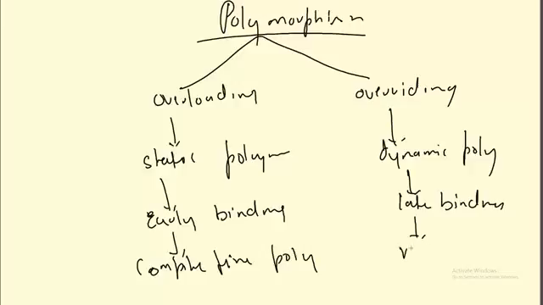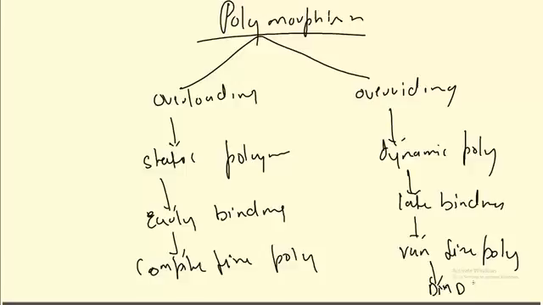Overriding can be called runtime polymorphism. It can also be called the dynamic method dispatch process. The reason is the method will be dispatched at runtime, that is, through which object the variable is pointing to. That depends at that particular point of time.